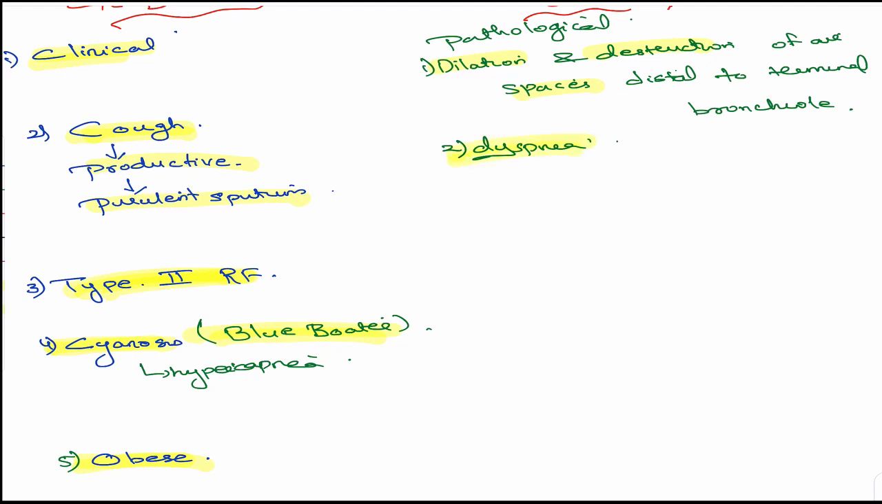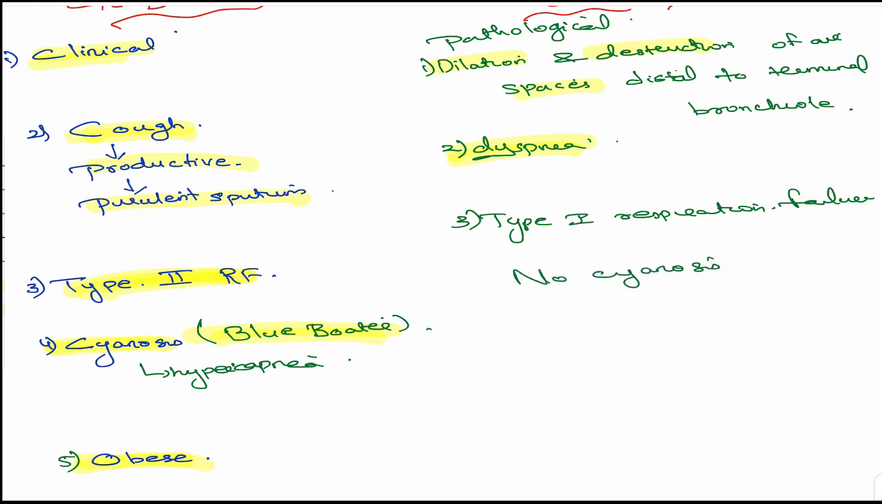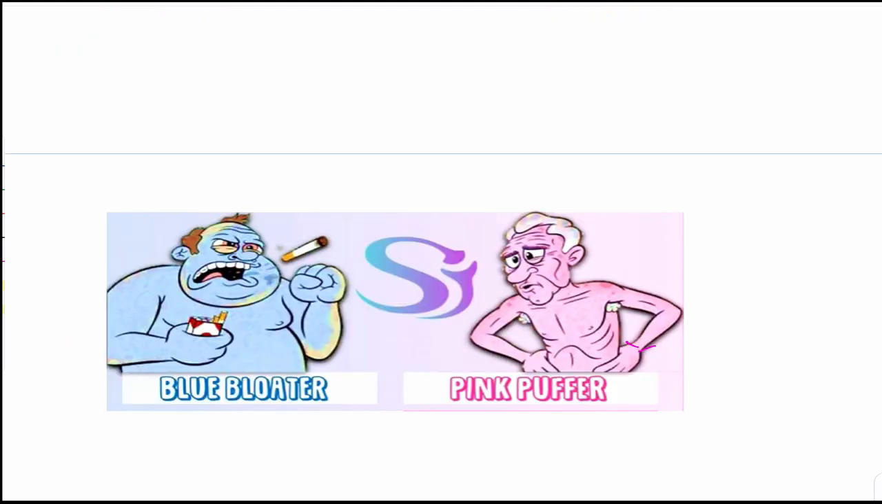Now, will there be cyanosis? No, because there is type 1 respiratory failure. So there is no increase in carbon dioxide, isn't it? So there is no cyanosis. And now these patients will have a typical pursed lip breathing. I'll tell you how it looks like. Pursed lip breathing. Now see this image.